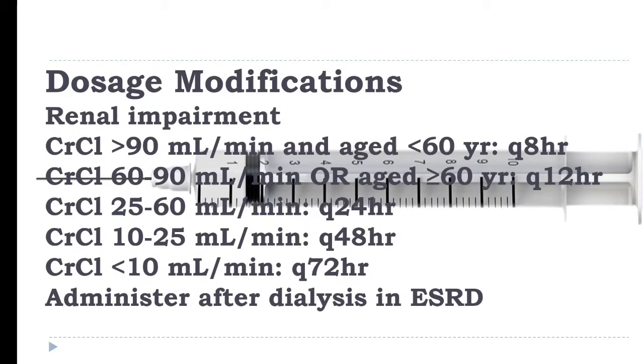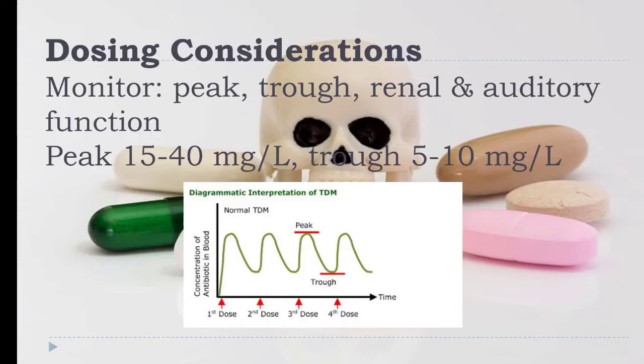How can you calculate the creatinine clearance? Creatinine clearance is calculated by the Cockcroft-Gault formula as I described in my other videos. Dosing consideration: monitor the peak, trough, and the renal and auditory functions. Why auditory functions? Because it is ototoxic. And why the renal functions? Because it is nephrotoxic. Peak level 15 to 40 mg per liter and trough 5 to 10 mg per liter.